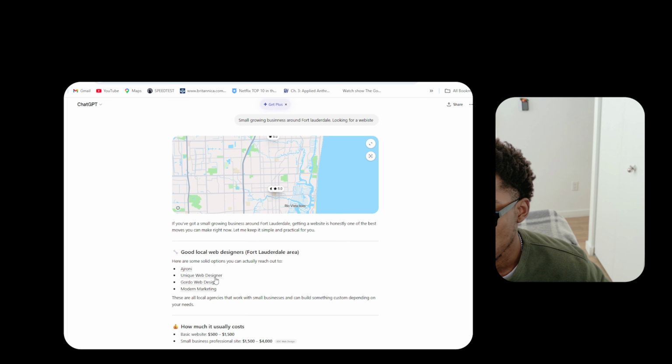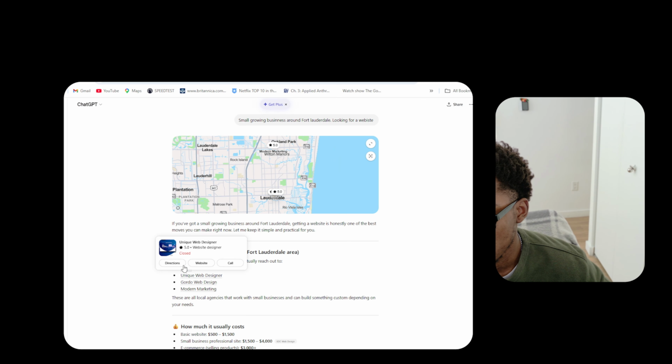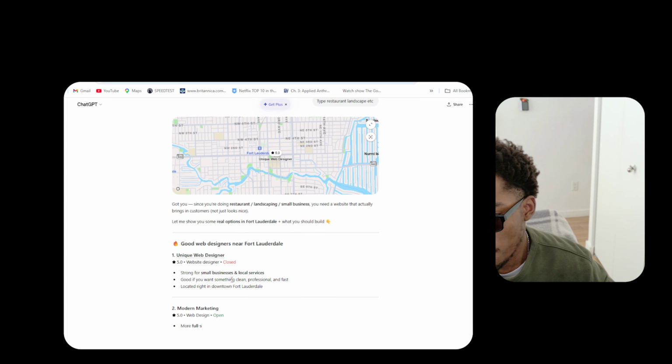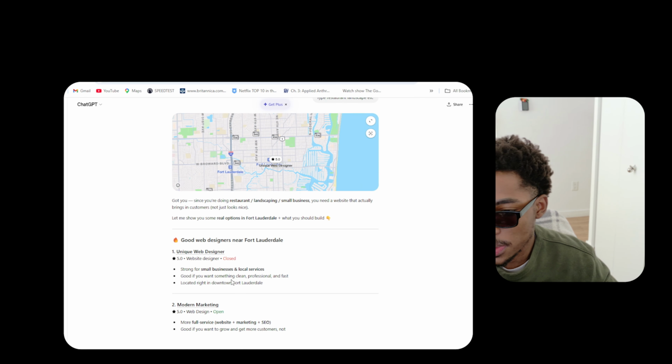Let's see what's up here. Okay. This place is closed. We need growing businesses. Let's say type restaurants. All right, restaurants, landscape, etc. It could be a plumbing business as well. Whatever business it might be, we just need some information about them, enough information to create a proper prompt. Let's think here, modern marketing, landscaping, restaurant.